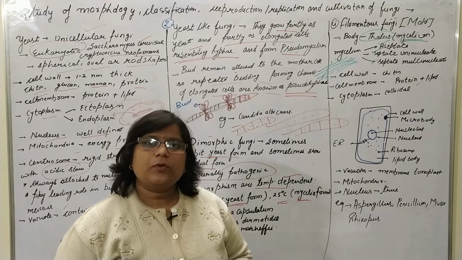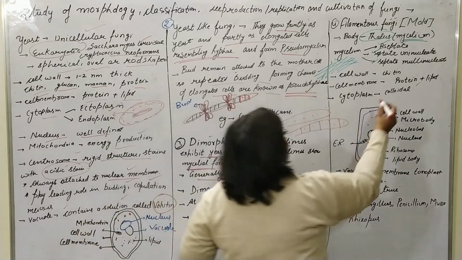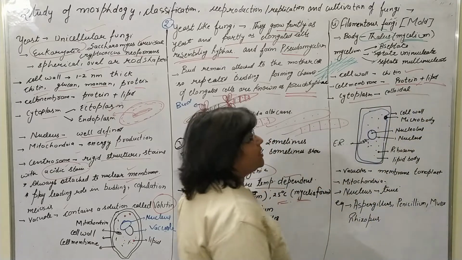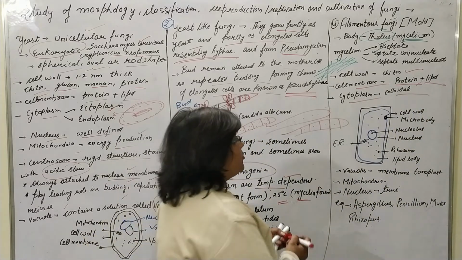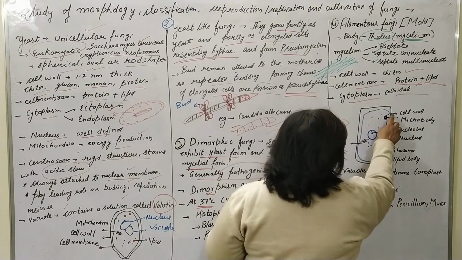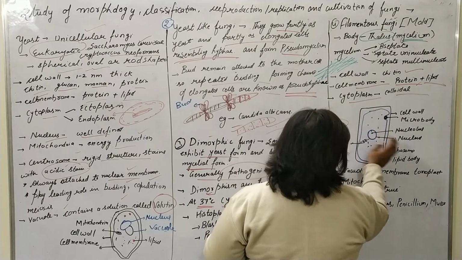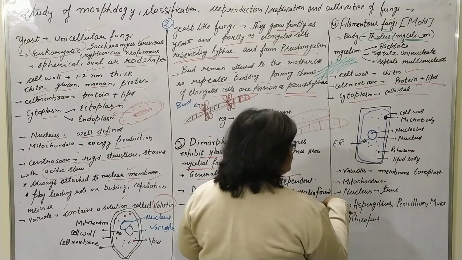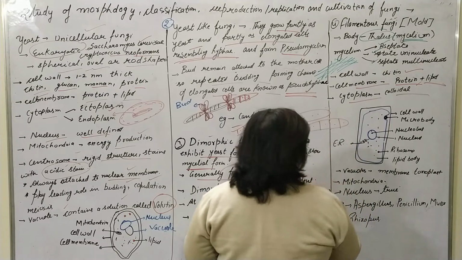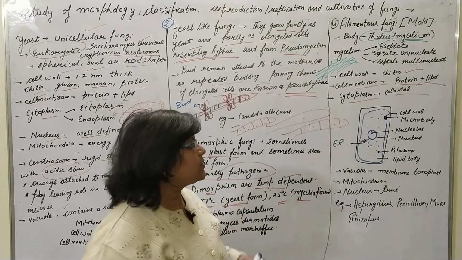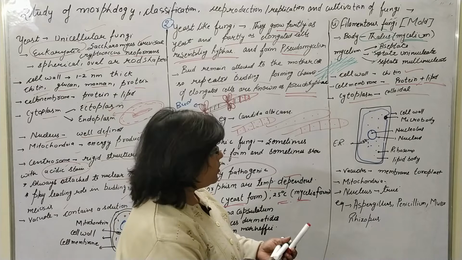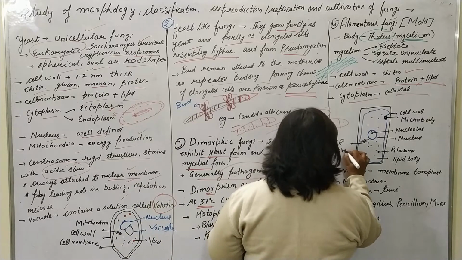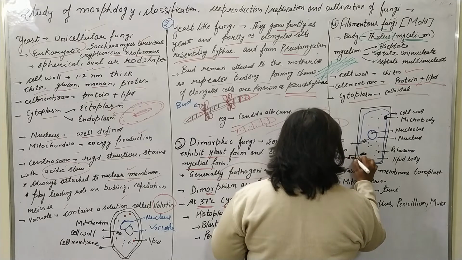Now the cell wall, as we know, of the fungi is made of chitin, the cell membrane is protein and lipid, and the cytoplasm is a colloidal structure. Here I have drawn the structure of the mold. This is the outer structure, the cell wall, the microbodies, and the nucleus surrounded by a membrane. The nucleolus is present inside the nucleus, along with ribosomes, lipid body, endoplasmic reticulum, and other cell organelles. You can draw the mitochondria here also, meaning all the membrane-bound cell organelles.